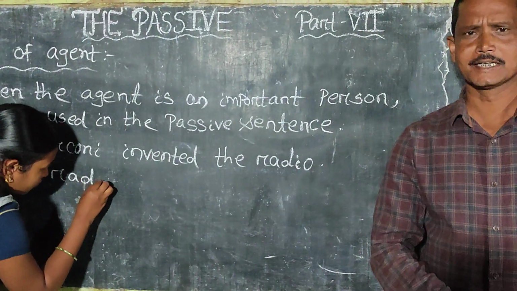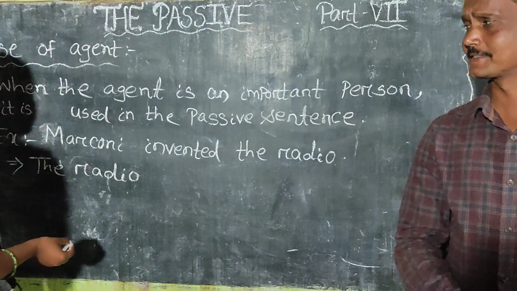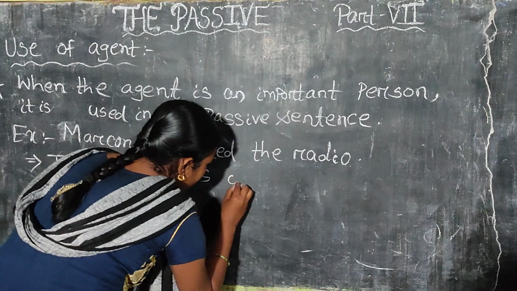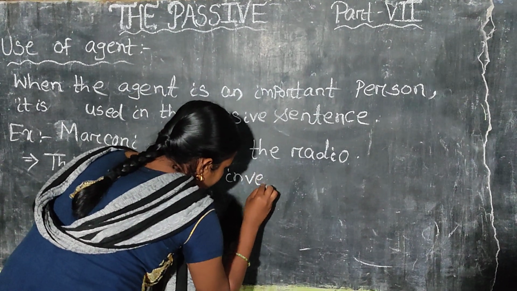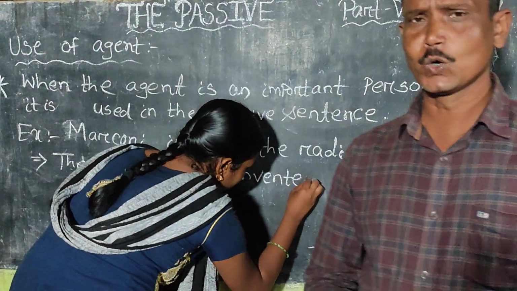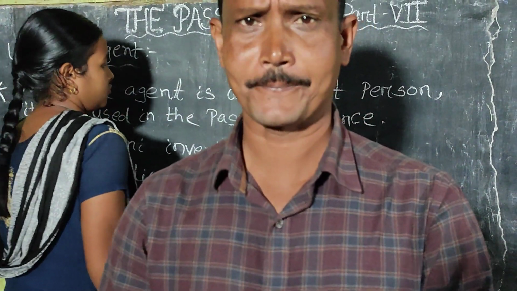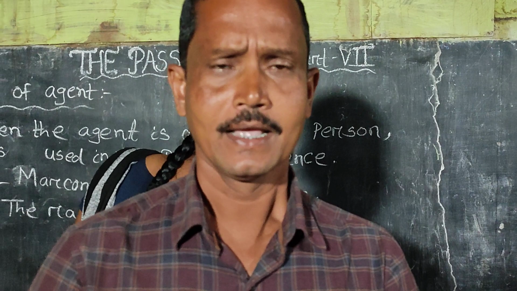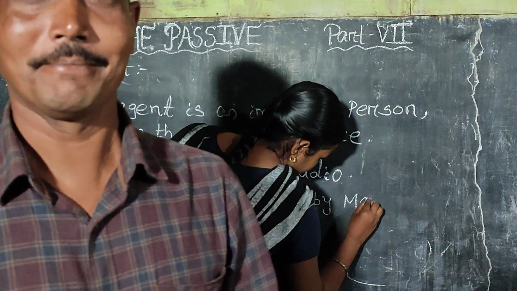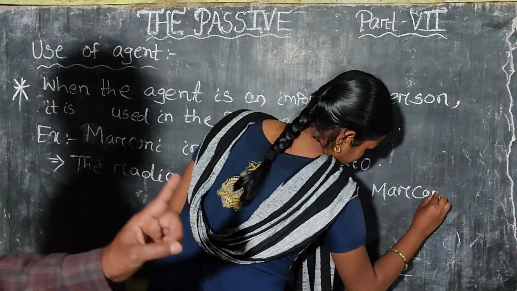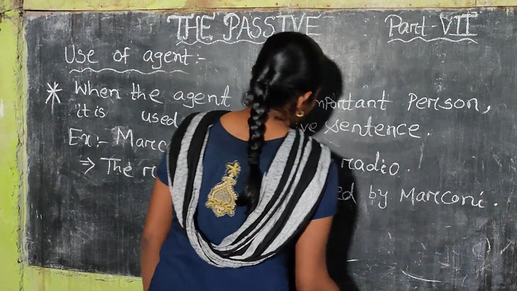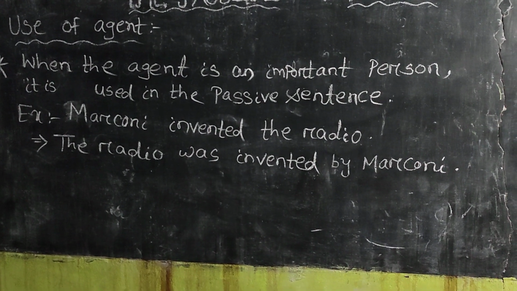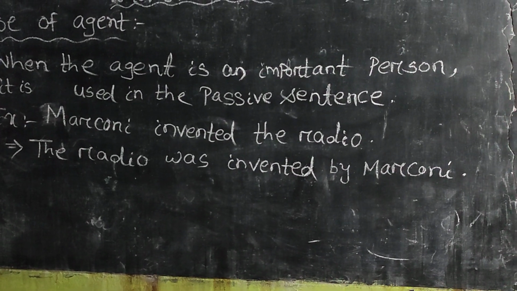We shall proceed. Another use of agent in passive sentences: when the agent is an important person, it is used in the passive sentence. The example is: Marconi invented the radio. If we turn the sentence into passive, the answer will be: the radio was invented by Marconi. Just now you can see, when the agent is an important person, it is used in the passive sentence.